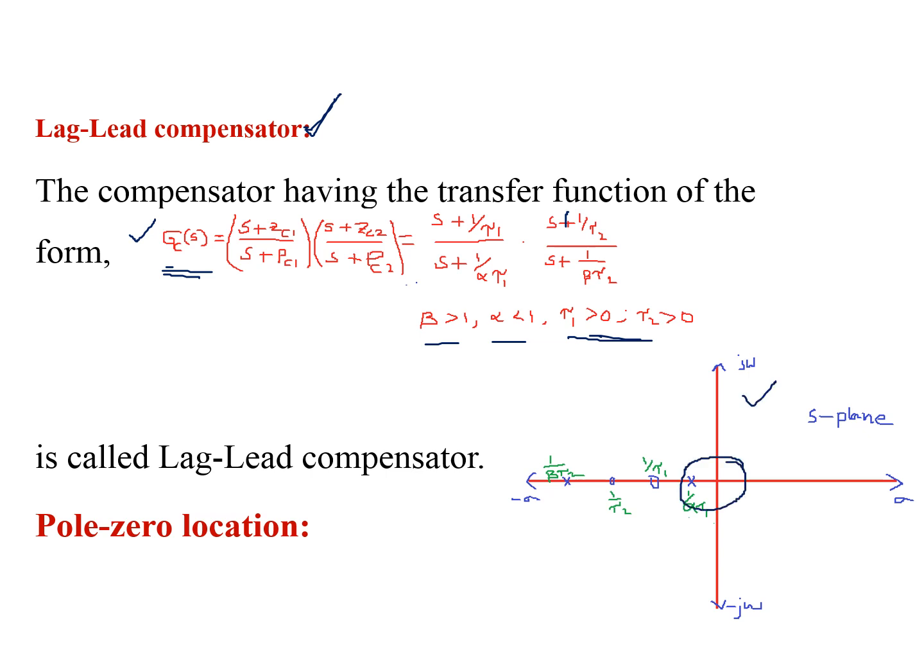In between the two poles we have the zeros. The location of poles and zeros, and the limits for alpha, beta, tau1 and tau2 are very important in types of compensators. This is about the types of compensators. First we have to concentrate on the transfer function of the compensator and the pole-zero location. Very simple.